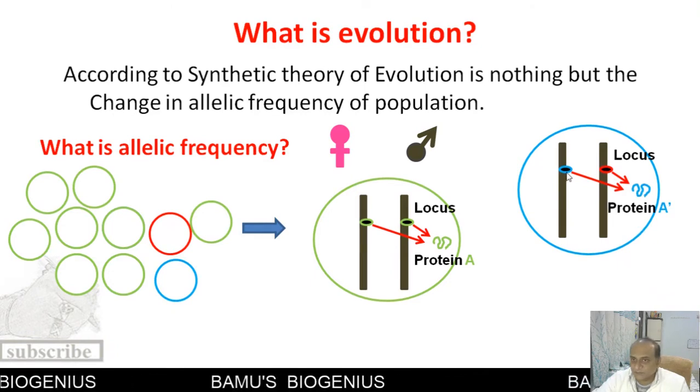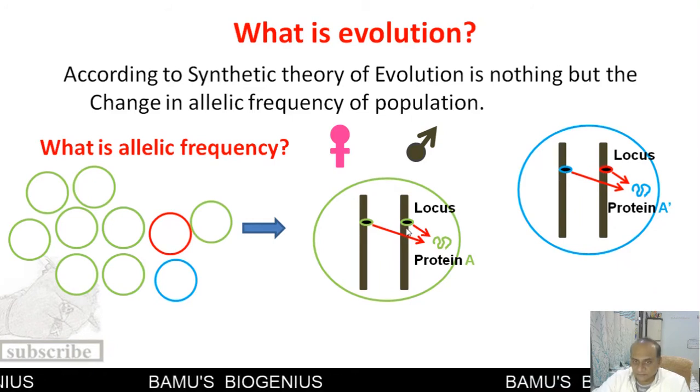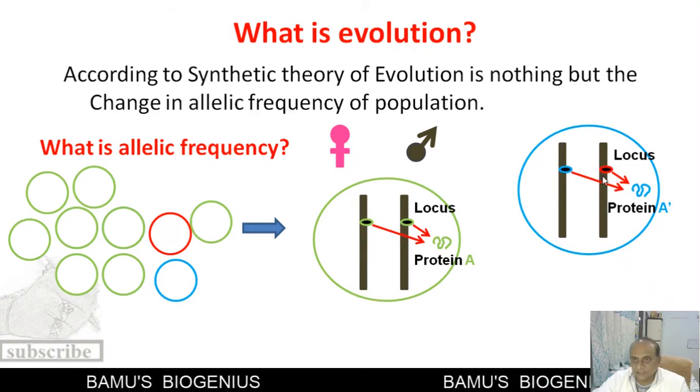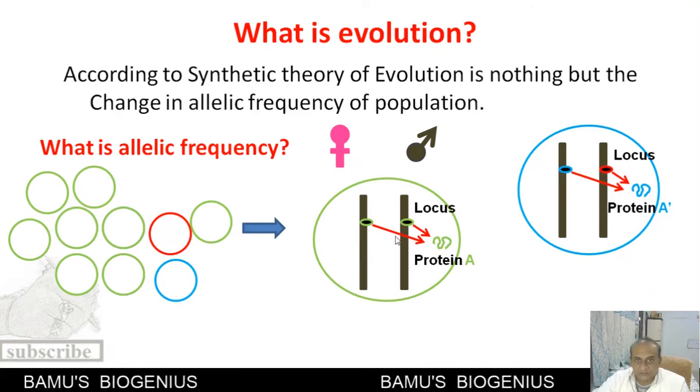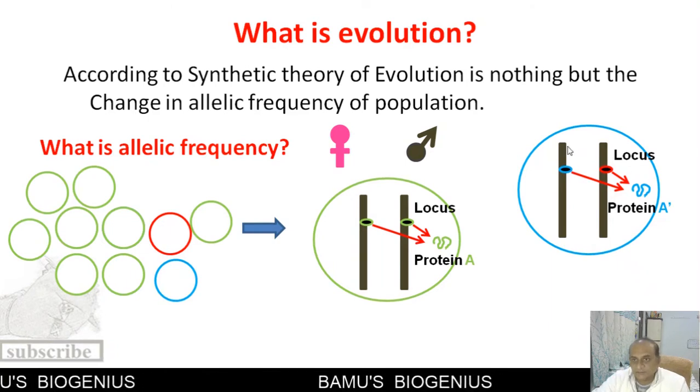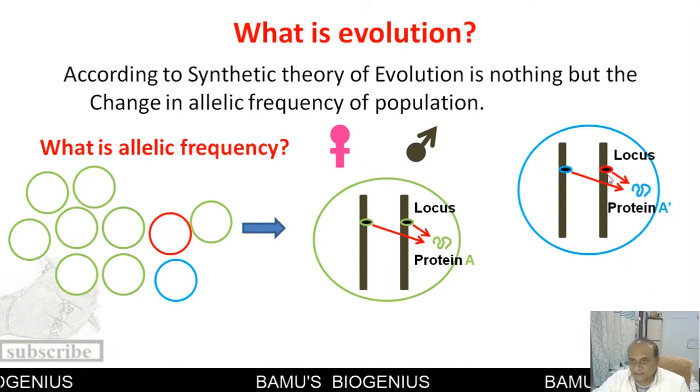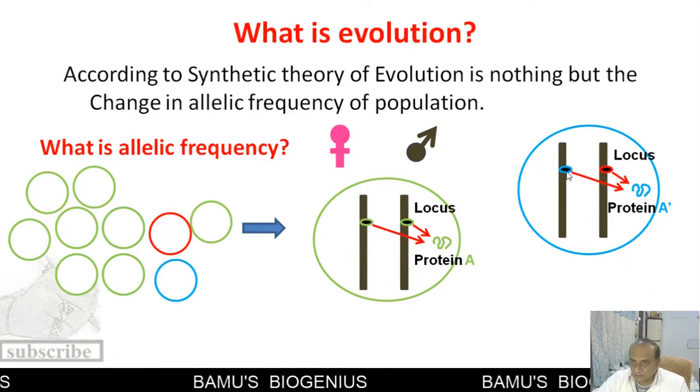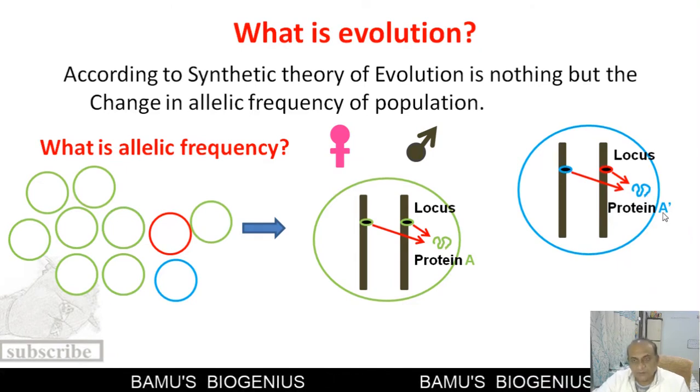But remember that this is a wild type allele or wild type gene, and its other forms are this one and this one. So in this population you will find three types of alleles. As we know, alleles are related to each other as dominant and recessive. Here this particular allele is dominant, and that's why it will produce its protein A dash.